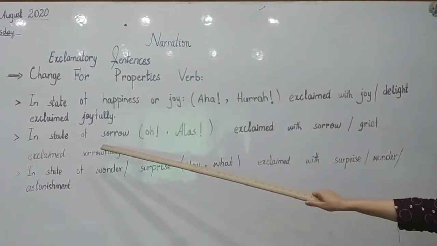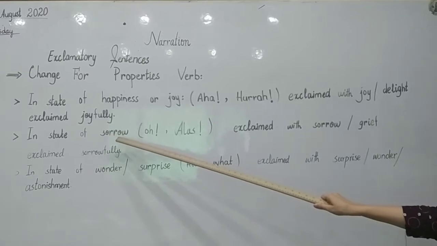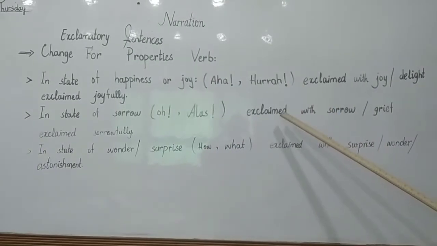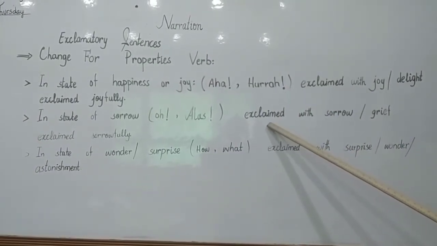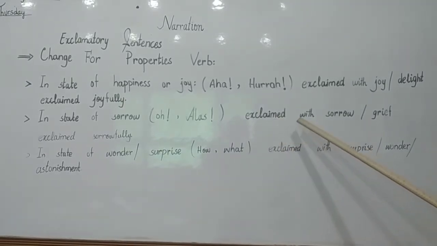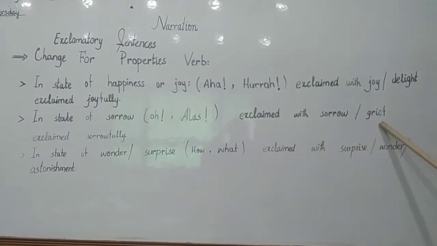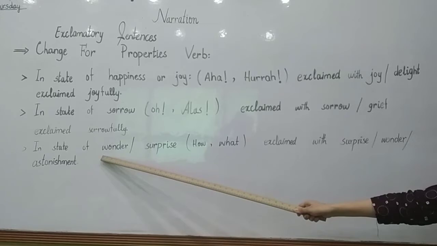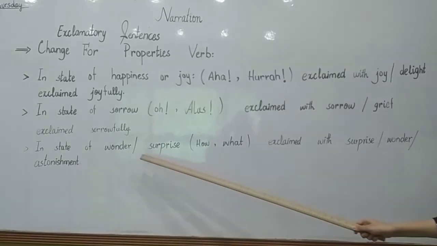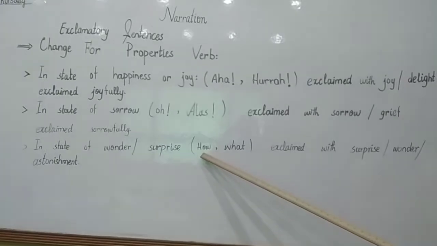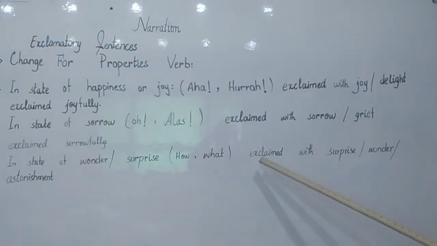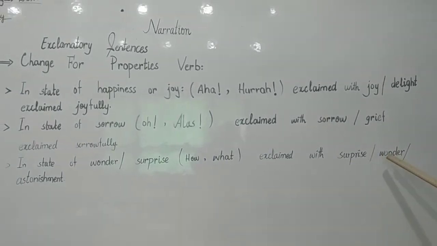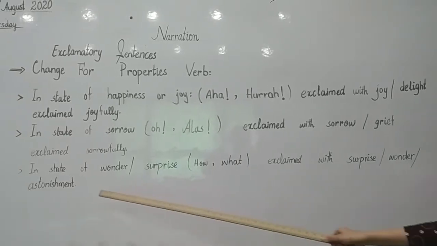Second, if we have the state of sorrow, for example, they have used the words oh or alas in a sentence, then said or said to would be changed into exclaimed with sorrow, exclaimed with grief, or exclaimed sorrowfully. Last, if the statement is showing wonder or surprise, for example, the sentence starts with how or what, then the reporting speech would be changed into exclaimed with surprise, exclaimed with wonder, or exclaimed with astonishment.